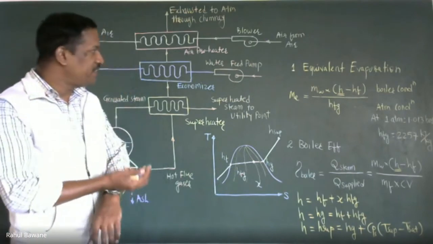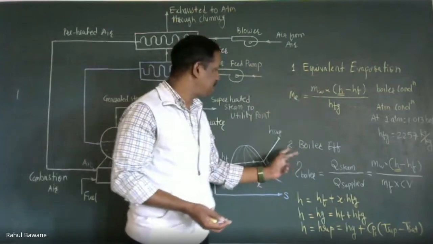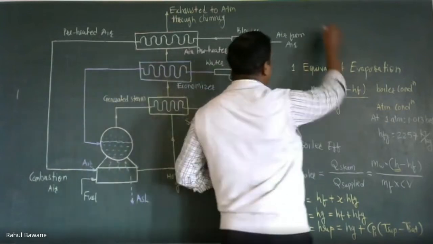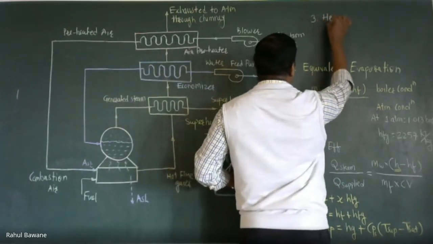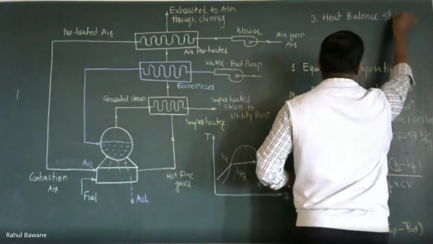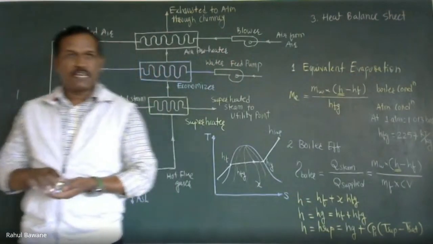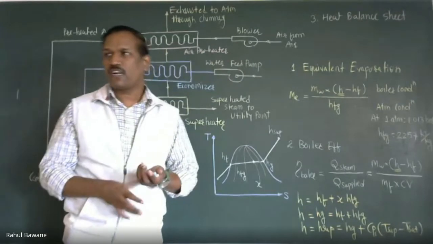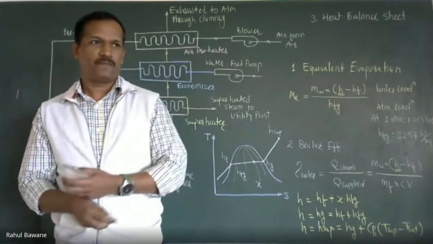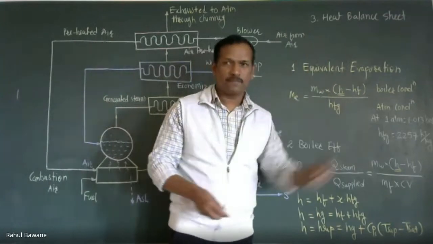Now the last point is that there are 3 points to check the performance. One is equivalent evaporation, second is boiler efficiency, and third point is heat balance. And we know very well what a heat balance sheet is. A heat balance sheet is nothing but a heat account of total heat supplied and total heat expenditure. Already we know how to draw that heat balance sheet.